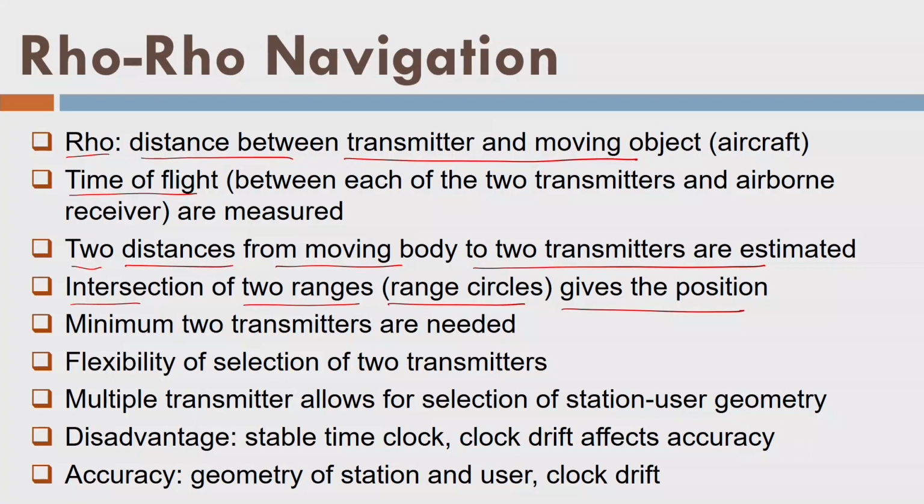That is why we are determining the position of the moving object. A minimum of 2 transmitters is needed, or we can say a minimum of 2 receivers is important. Let us say there are 2 transmitters fixed on the ground surface and the object is moving, or there are more than 2 fixed objects which can receive or transmit on the surface of the ground.